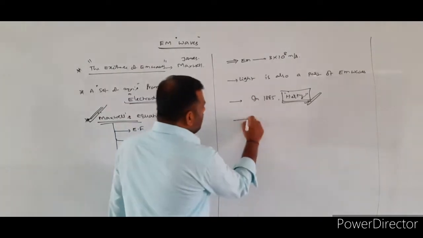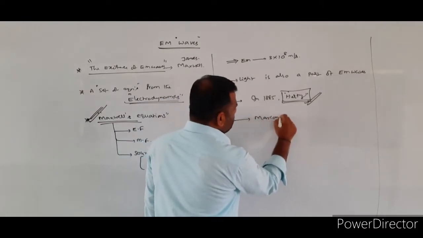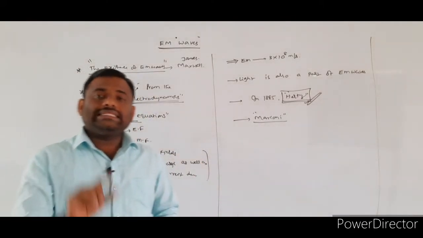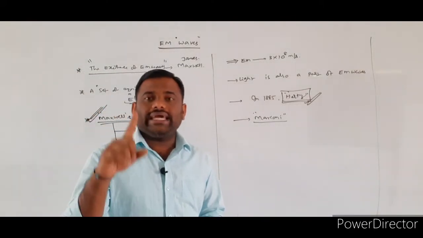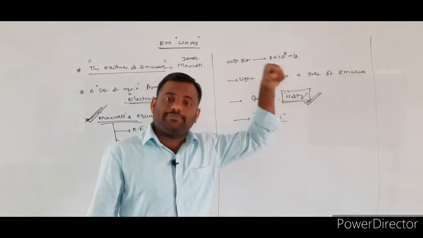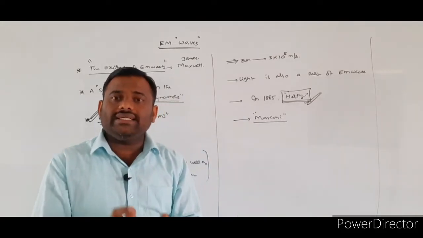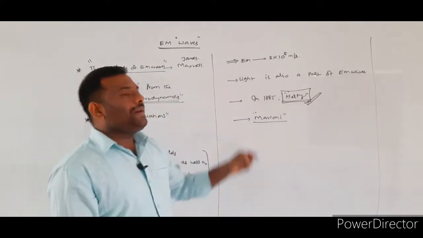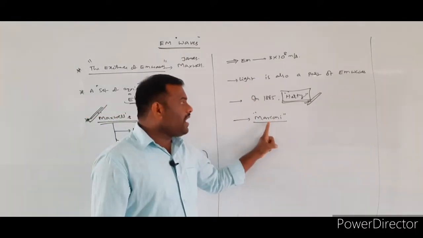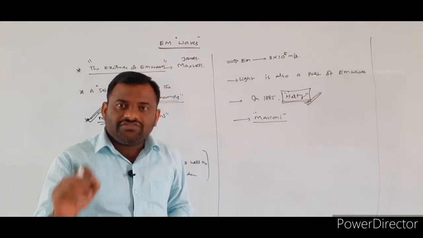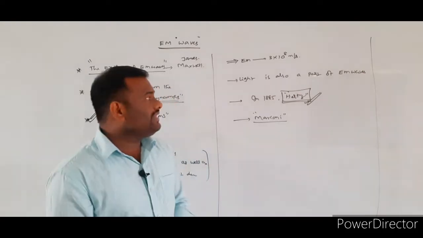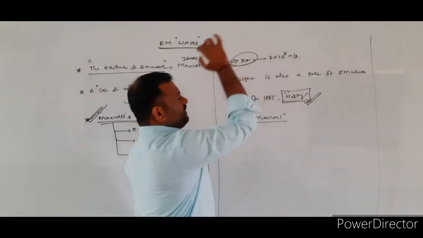After him, another scientist came, that is Marconi. So Maxwell gave only theoretical information about the existence of electromagnetic waves. After that, the scientist Hertz proved that electromagnetic waves exist in nature. Taking the information shared by Maxwell as well as Hertz, Marconi sent information from one place to another place with the help of electromagnetic waves.